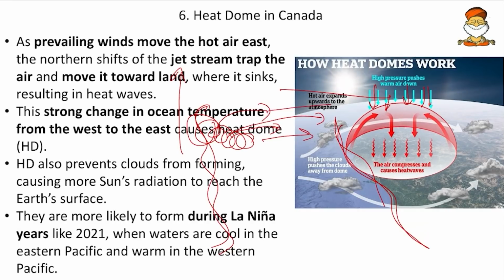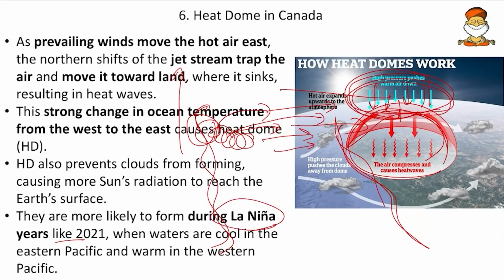These jet streams push the warm air towards the continent, and as and when they are pushed towards the continent, here we have the high pressure air, so that will always push this hot air downwards. As and when it pushes downwards, the heat will be trapped. Okay, so during the times of La Nina it will occur maximum, because during La Nina itself, the heat and cold of the Pacific Ocean will be conducive for them. So this is how the heat dome occurs.